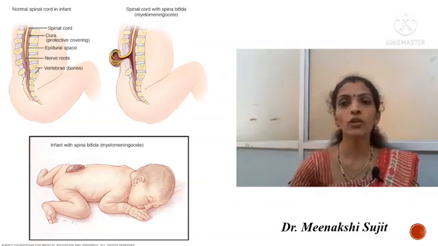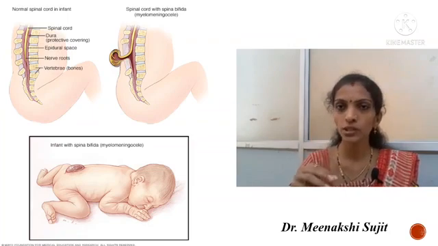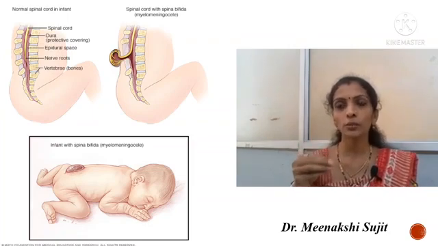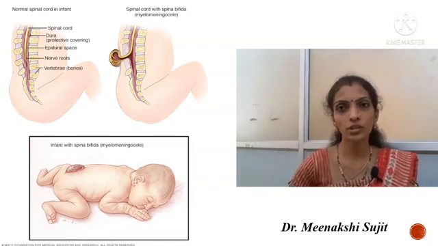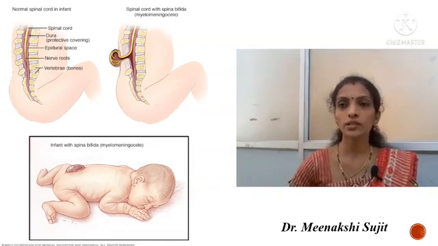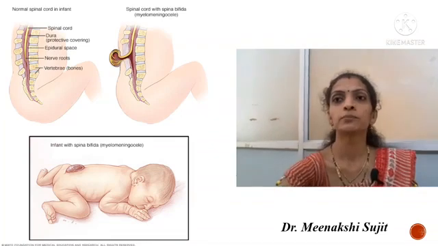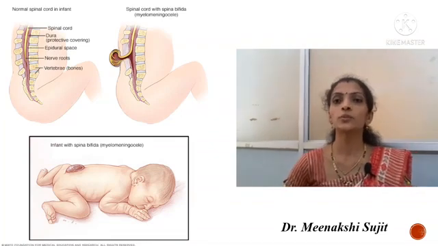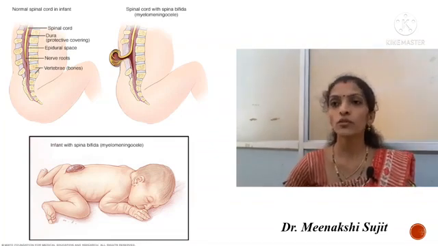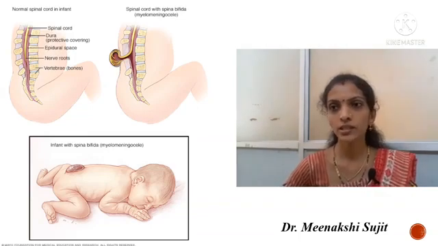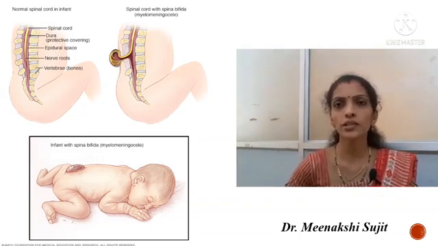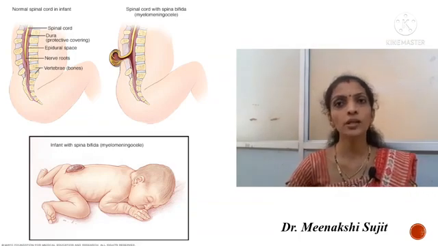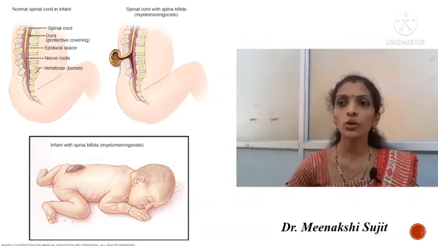In that protrusion, cerebrospinal fluid will be collected, and in some cases the protrusion may also be present in the skull. Most of these are well covered by skin and are asymptomatic. Only the protrusion is present and no symptoms in the child.